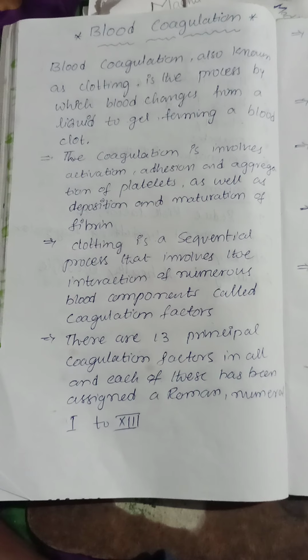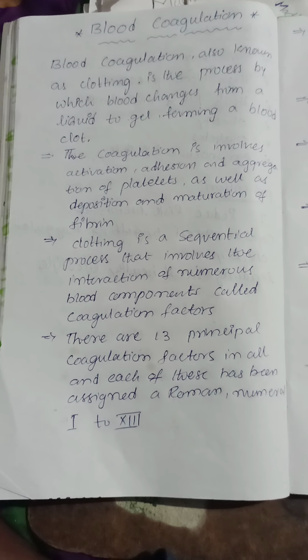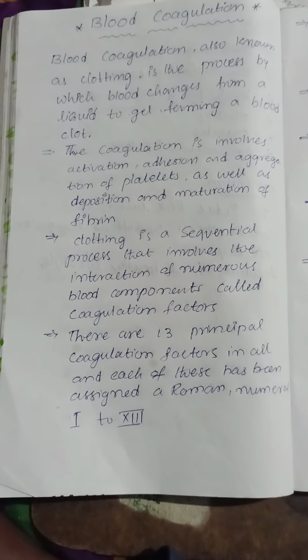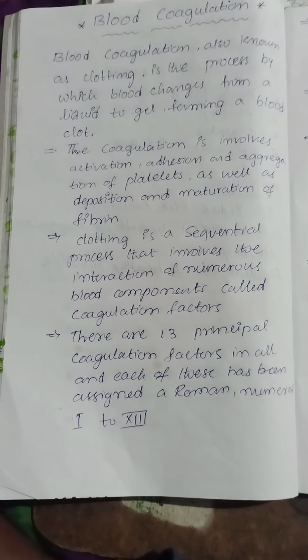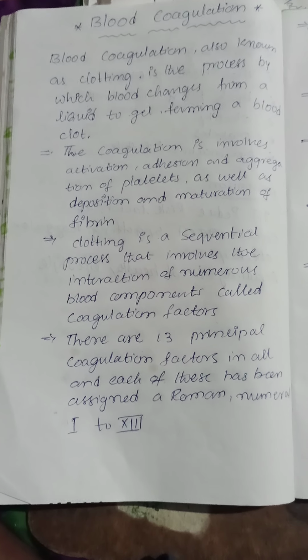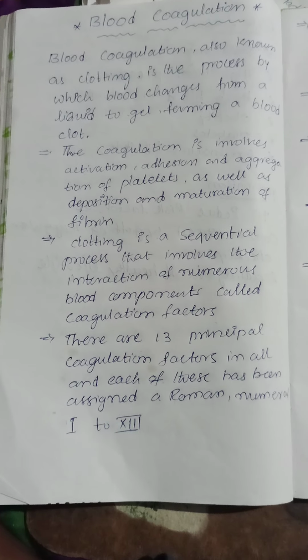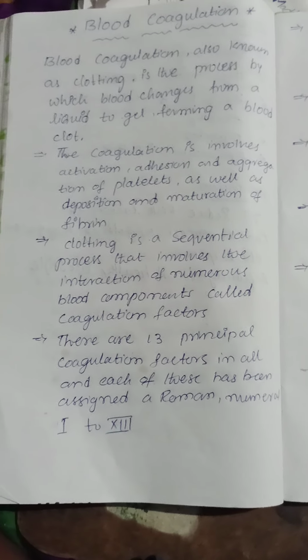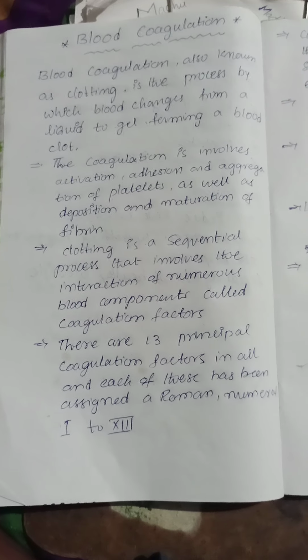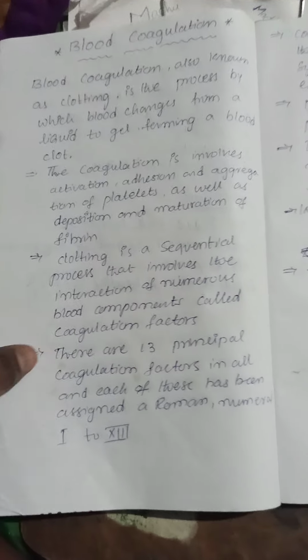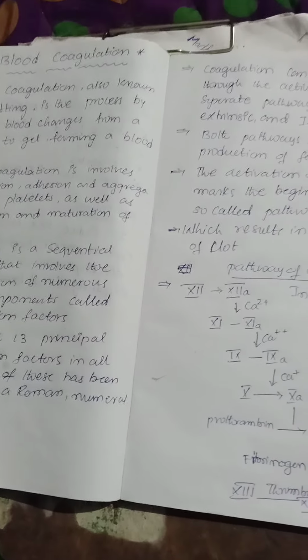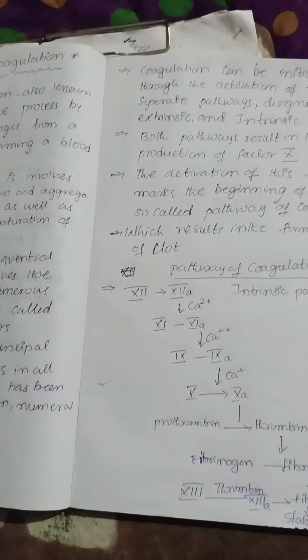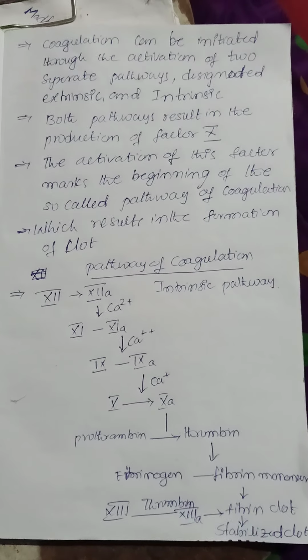Clotting is a sequential process that involves the interaction of numerous blood components called coagulation factors. There are 13 principal coagulation factors in all, and each of these has been assigned a Roman number from 1 to 13.